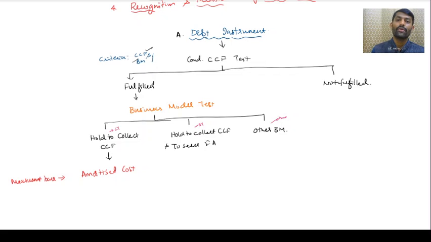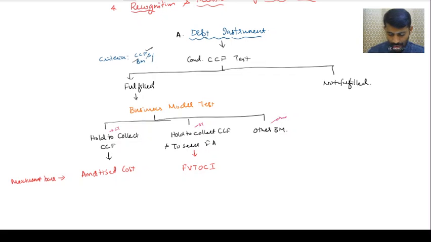Since it is a regular way of trading, I have to keep this outside the P&L. If it is not a regular way, I can route it through P&L. Since the intention is to sell, it is like you are in the business of buying and selling. Therefore, FVTOCI, fair value through other comprehensive income.